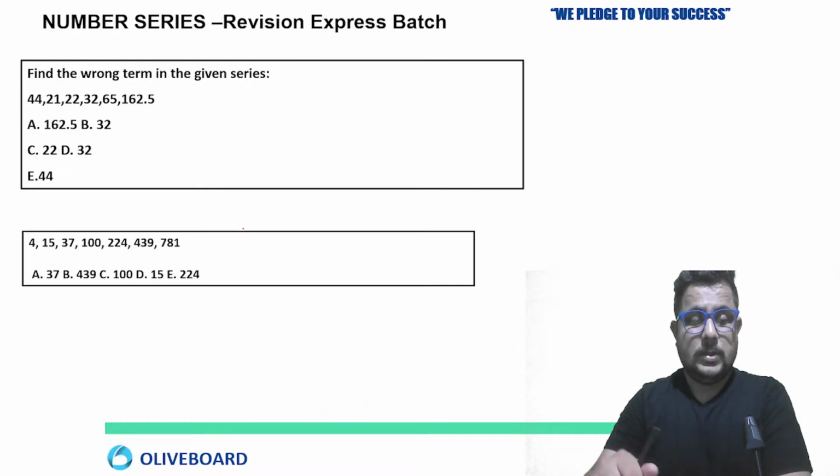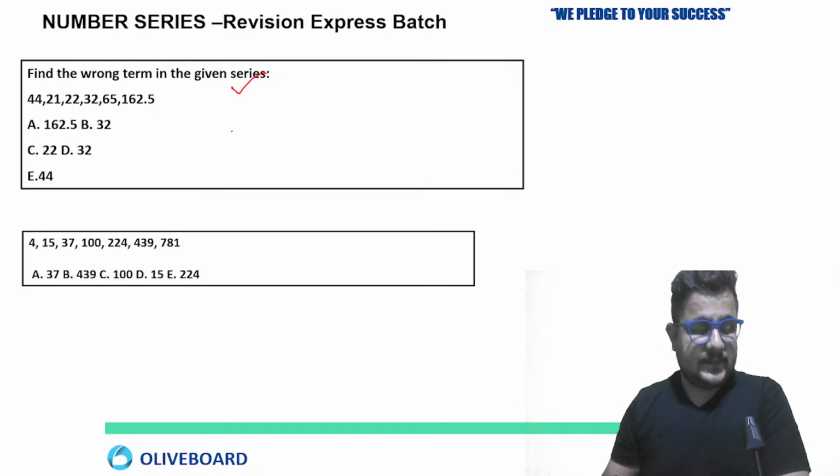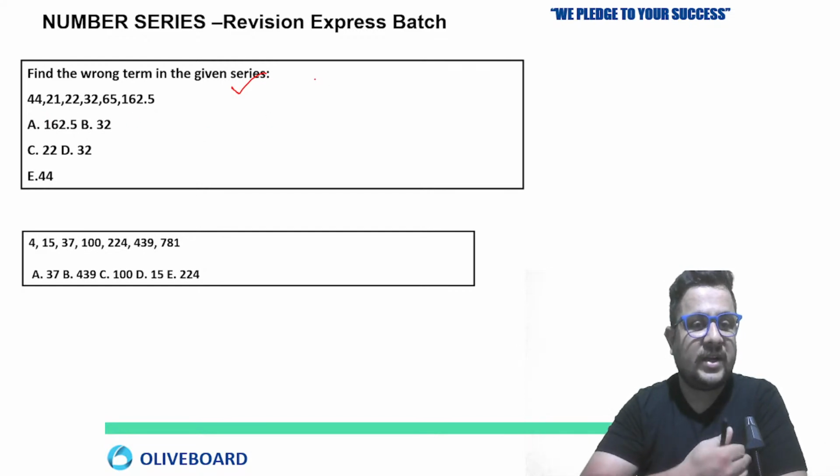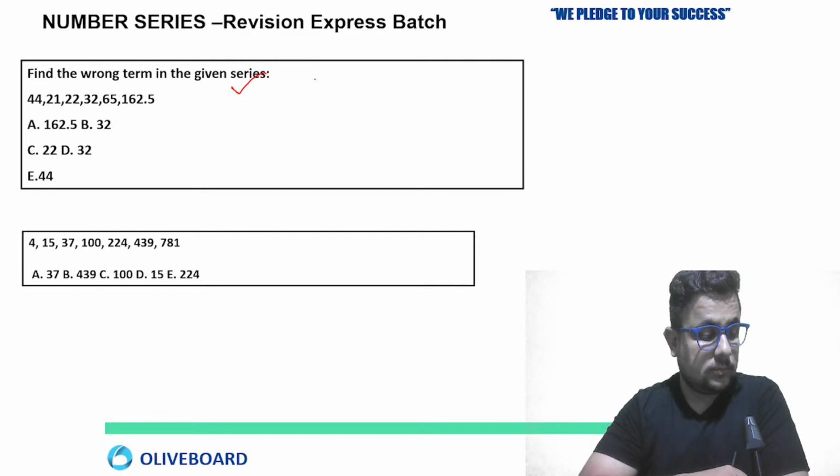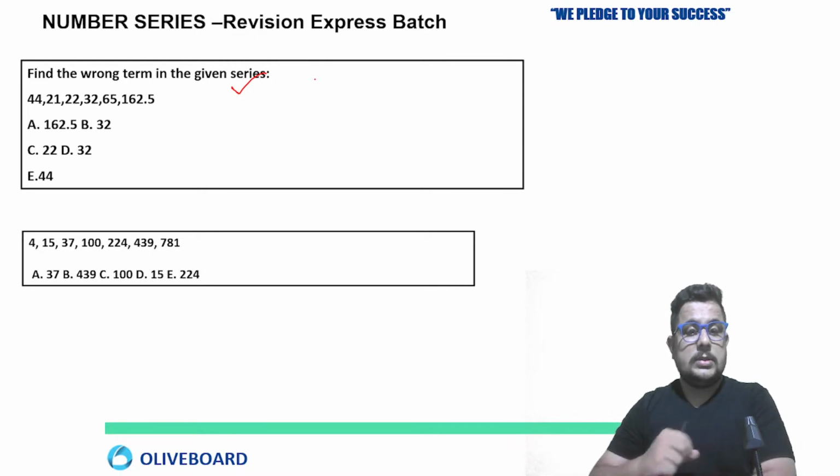Okay, let's move on to the next now. Find the wrong term in the given series. The question is based on what? Wrong number in the series. Once again, tell me the answer. Be fast. We have many questions to do. A different type of pattern. Just try to find out what I am asking you.